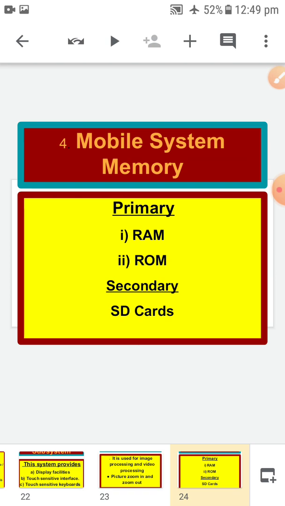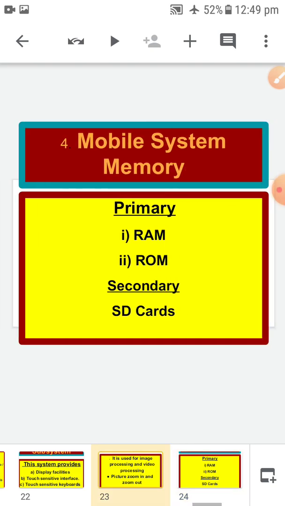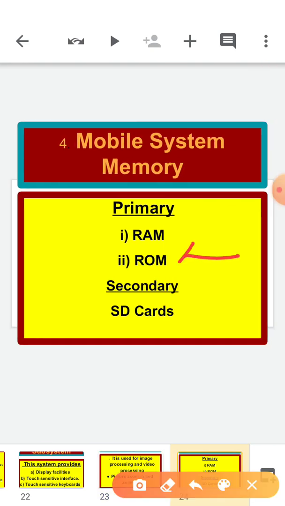The more RAM you have on a smartphone, the better the performance and the faster the phone will generally be. RAM does not store information once the device is turned off. Okay, let's talk about the ROM here. ROM stands for read only memory.